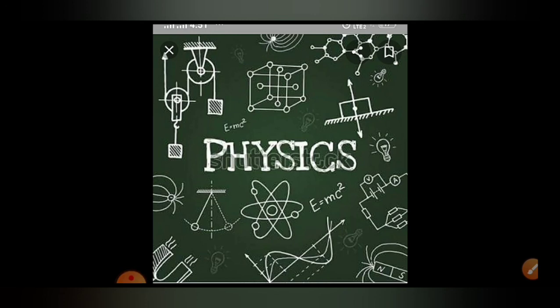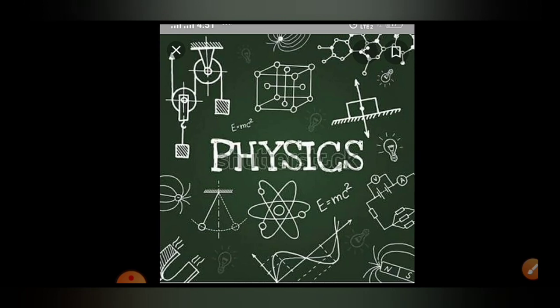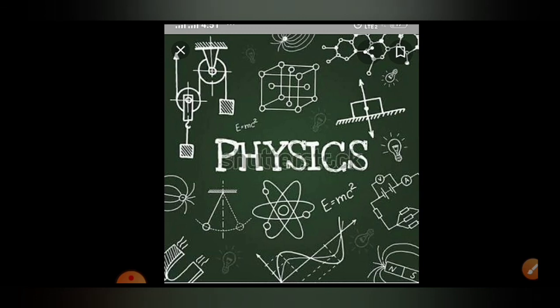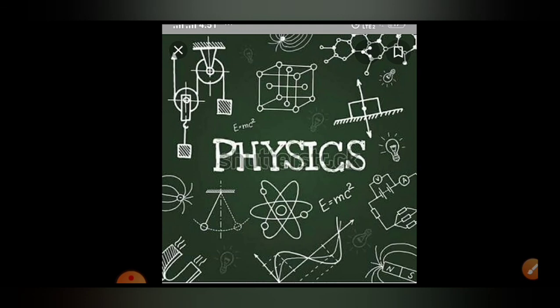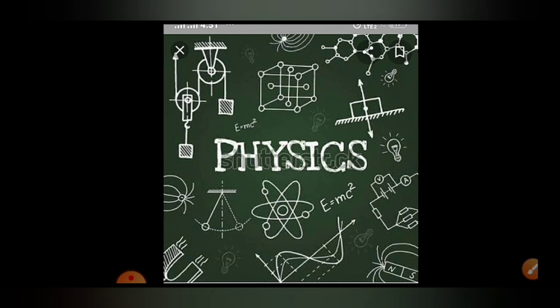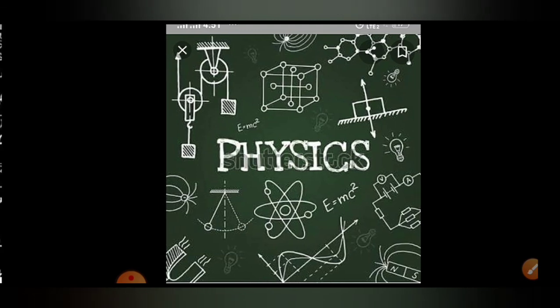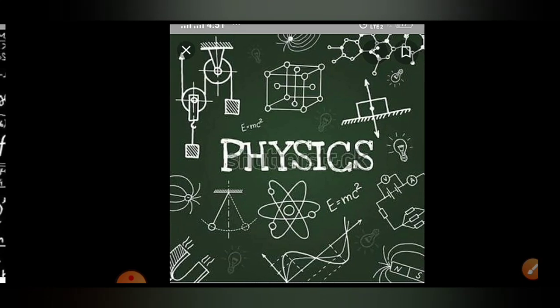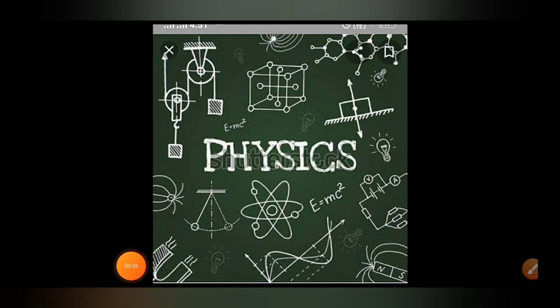Dear students, before your term 1 examination, we have completed our 3 chapters from the physics portion. Today we will start our 4th chapter, which is chapter number 11 in your NCERT book. The name of the chapter is work and energy. So students, today we will start chapter number 11, work and energy. So let us start.